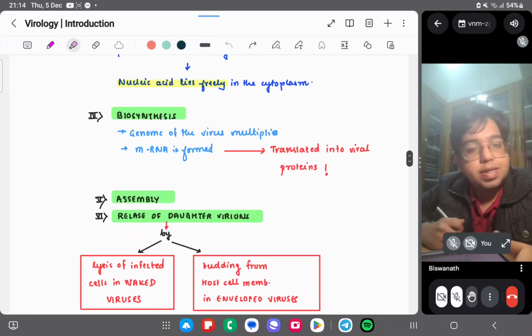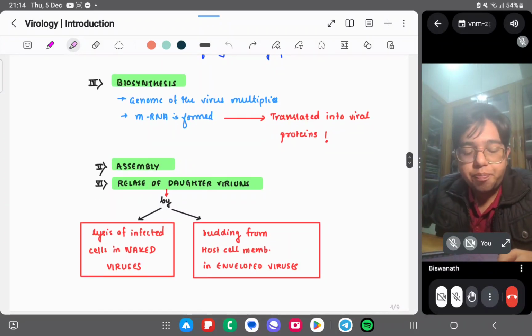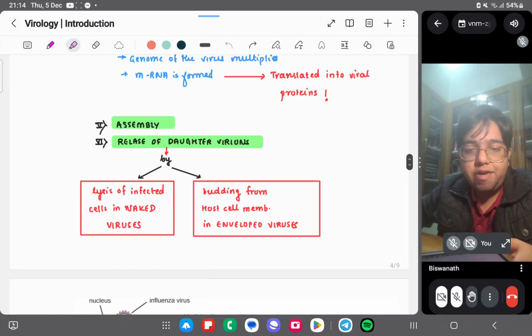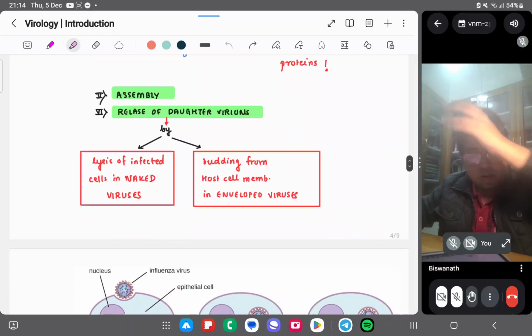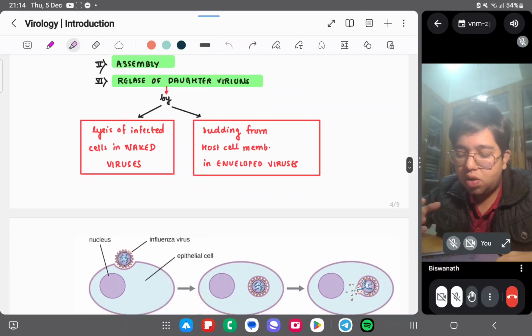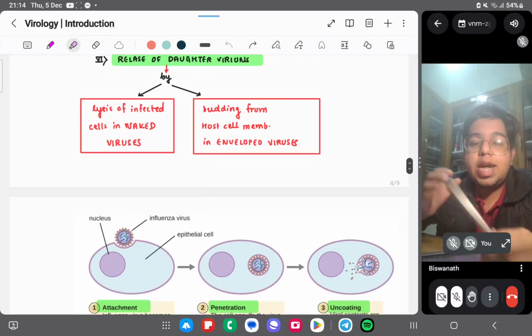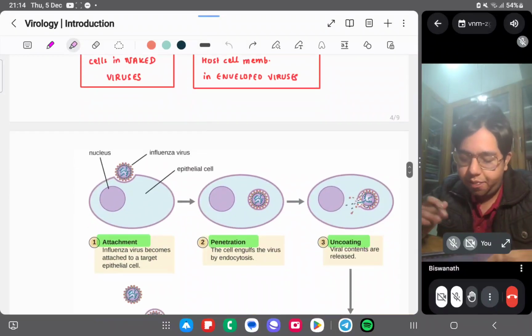After that, biosynthesis occurs. The genome of the virus starts to multiply, and mRNA is formed. Right. Then we have the assembly of viruses. The daughter virions assemble, and there is a release of the daughter viruses. How will the release occur? Lysis of infected cells, and budding from the host cell membrane in enveloped viruses. So enveloped viruses tend to take the outer coat of the host cell, but if naked viruses are infecting, then there is cellular lysis, right?